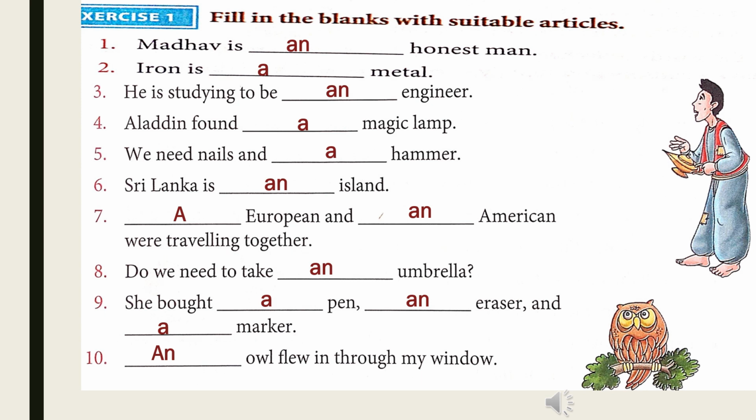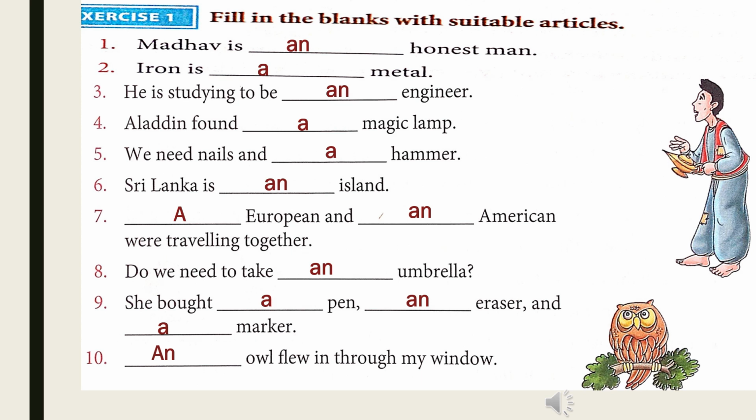Here are the answers. First, Madhav is an honest man. Second, iron is a metal. Third, he is studying to be an engineer. Four, Aladdin found a magic lamp. Five, we need nails and a hammer. Six, Sri Lanka is an island.